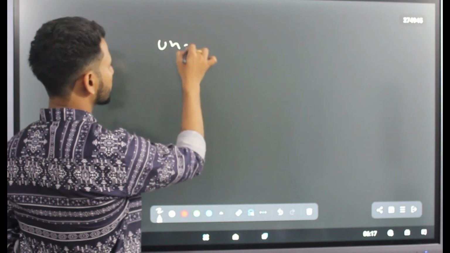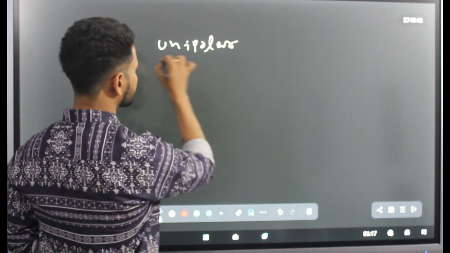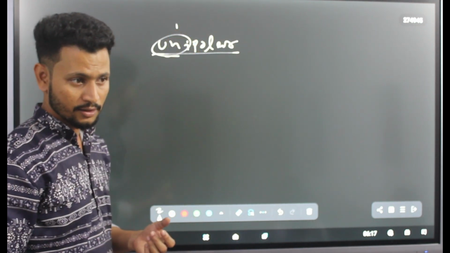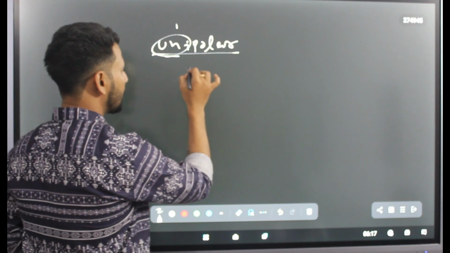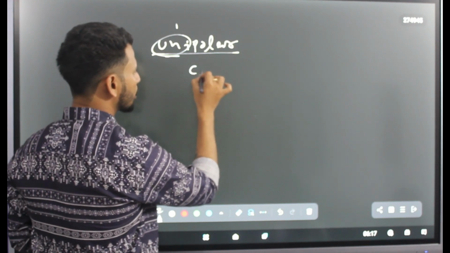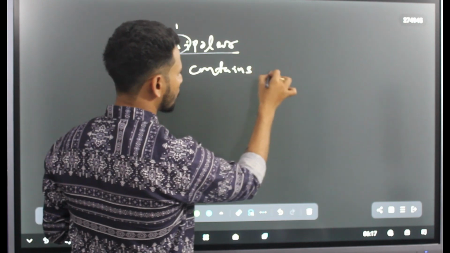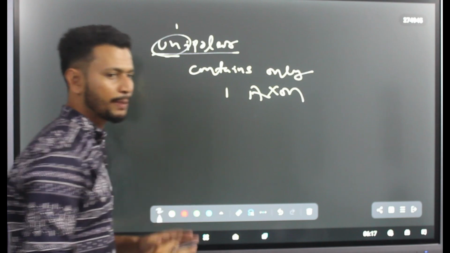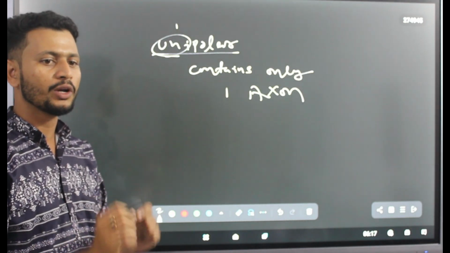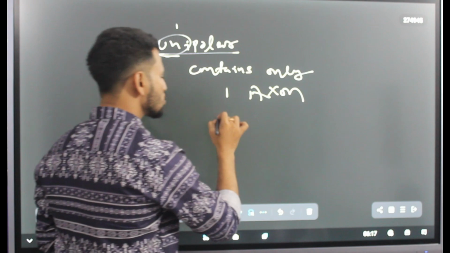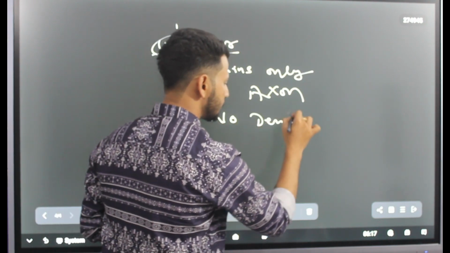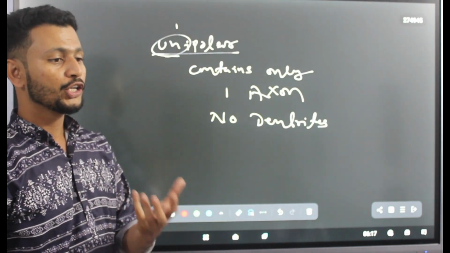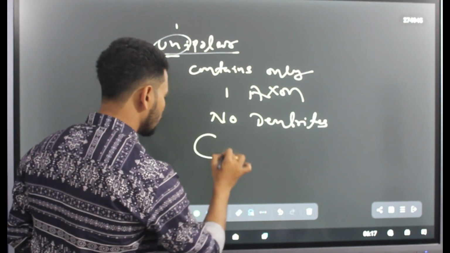First, unipolar. The name suggests itself. Uni stands for 1. It is very easy. When a neuron contains only 1 axon, that means the neuron has only one axon and there are no dendrites. These types of neurons are called unipolar. Structure wise, they look somehow like this.